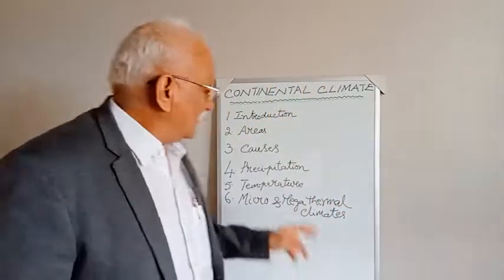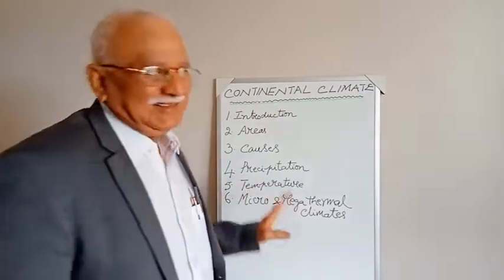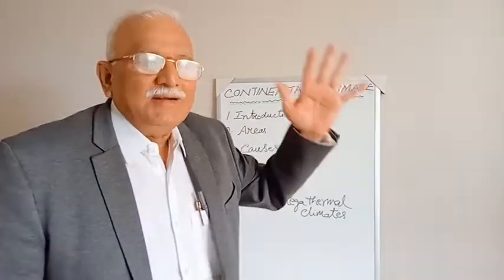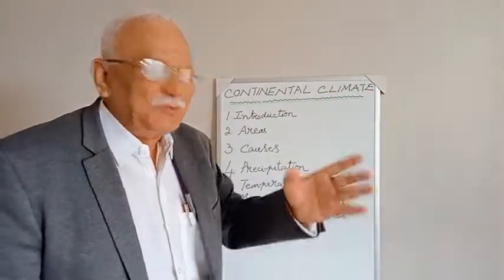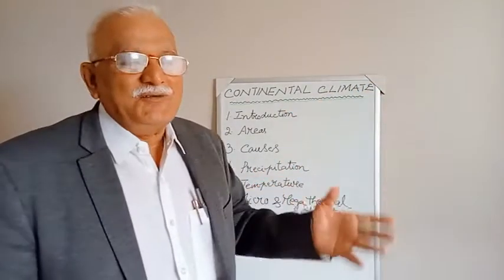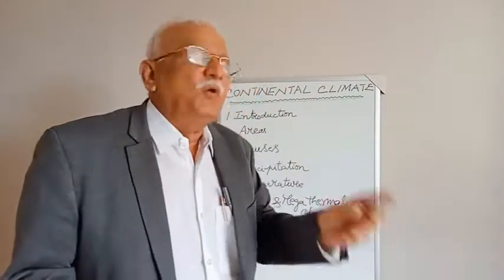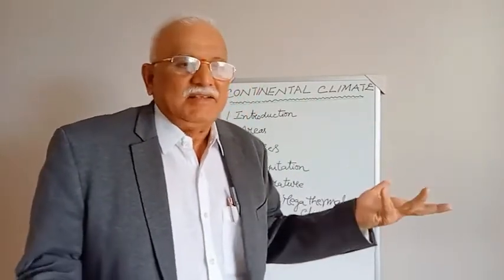So, two important things we discussed. Temperatures are high in the summer and very low in the winter. Precipitation is more in the form of rainfall, less of snow, with perhaps one or two occasions.